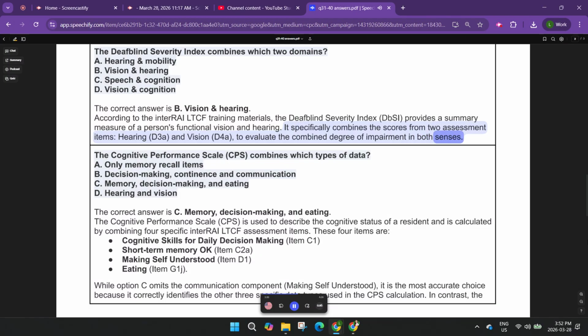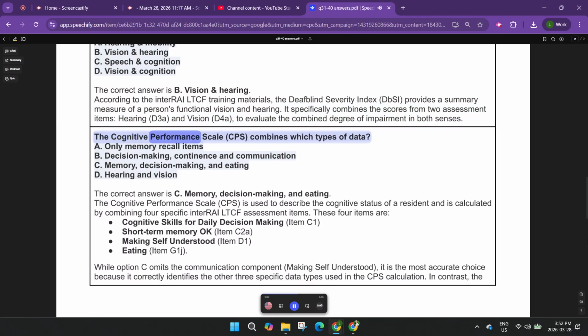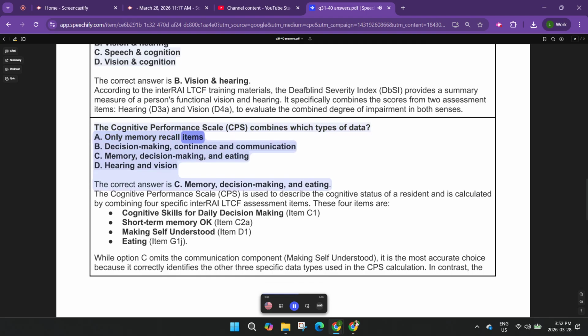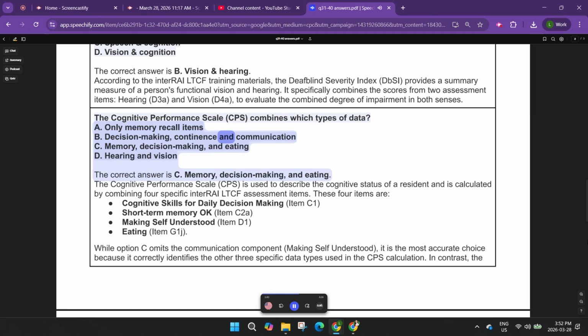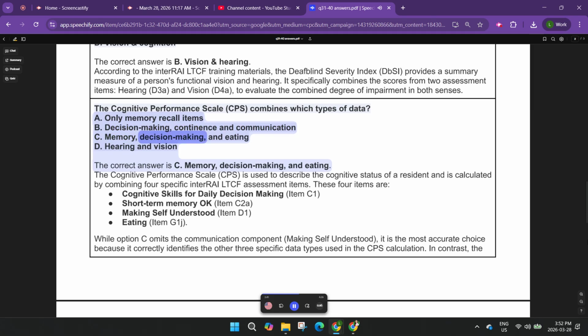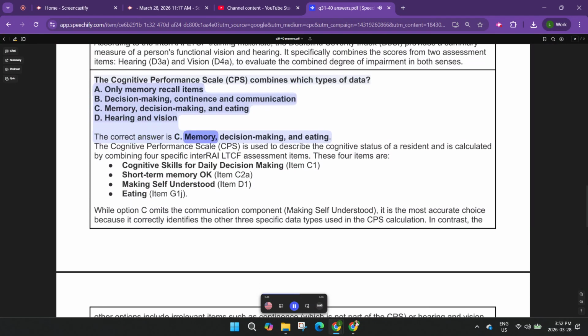The Cognitive Performance Scale, CPS, combines which types of data? A. Only memory recall items, B. Decision-making, continence and communication, C. Memory, decision-making, and eating, D. Hearing and vision. The correct answer is C, memory, decision-making, and eating.